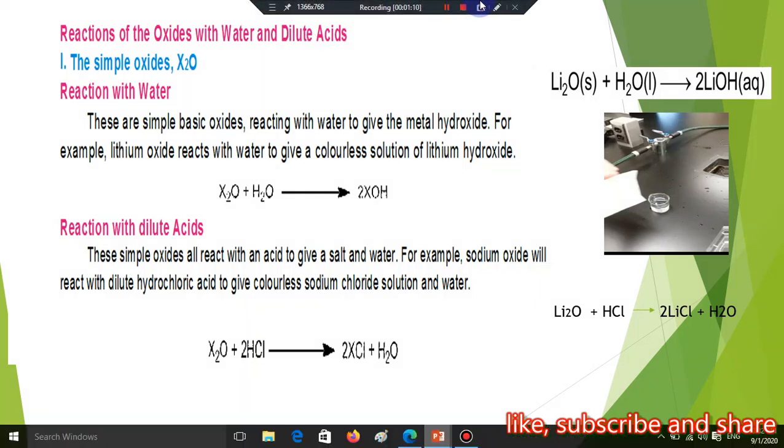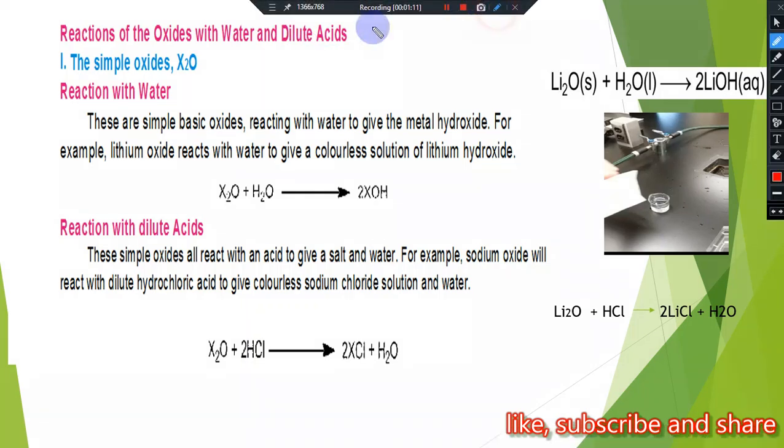First we discuss simple oxide. These simple oxides mean normal oxides. Only lithium forms normal oxide directly. So they are simply basic oxides. All alkali metal oxides are basic in nature. They react with water to produce metal hydroxide.